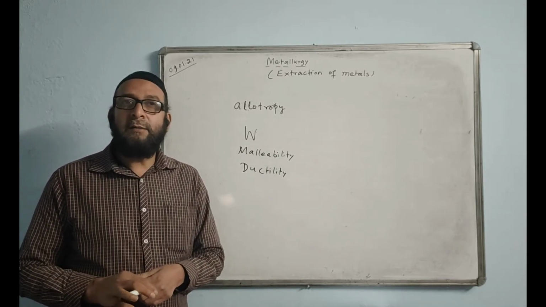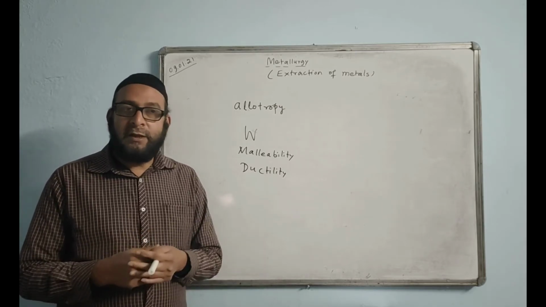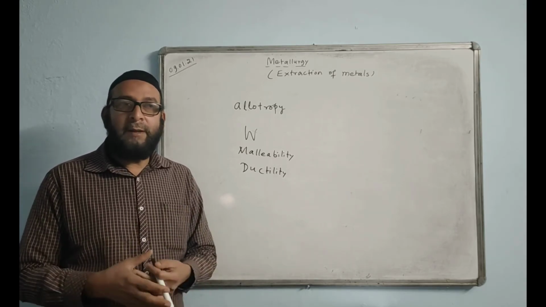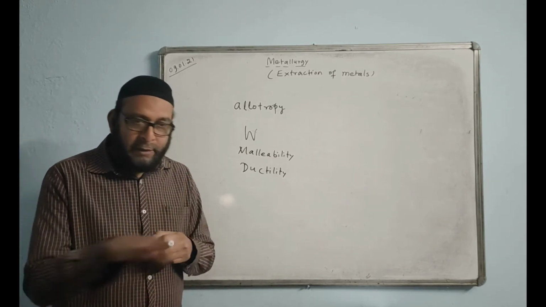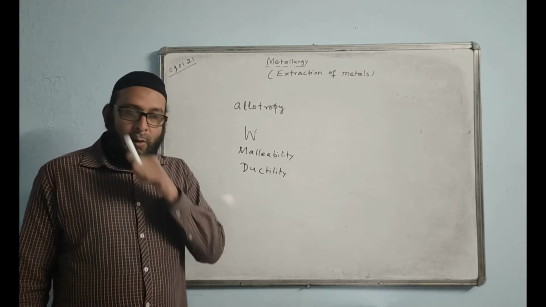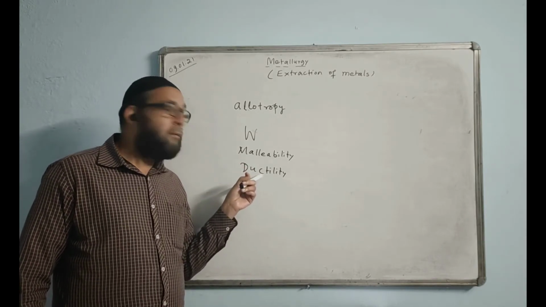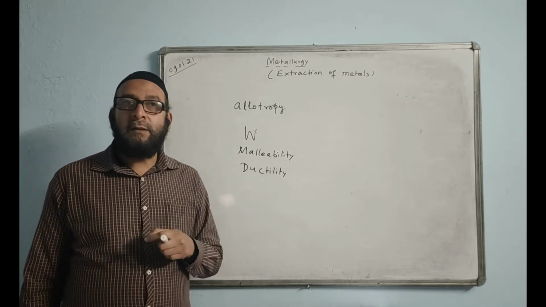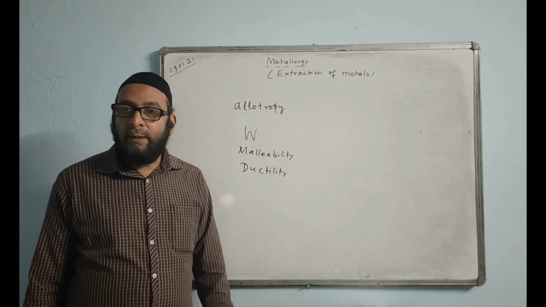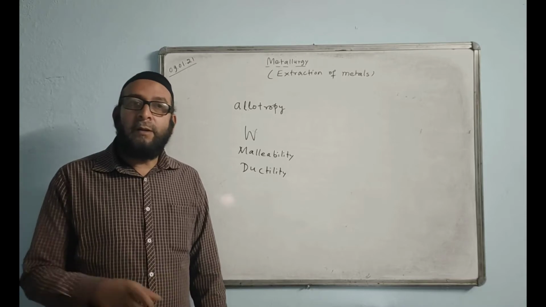Normally metals are ductile and malleable, because we can beat them into sheets, like we have aluminum sheet, iron sheet, copper metal sheet. You can make all this plate or sheet by beating them. Okay, now generally metals are malleable and ductile, but do we have any metals which are non-malleable and non-ductile? A metal which is non-malleable and non-ductile.